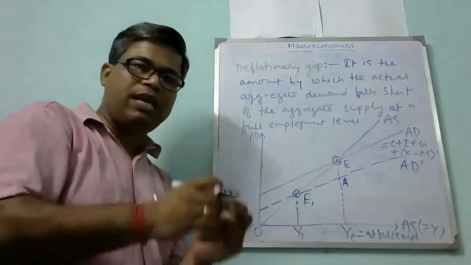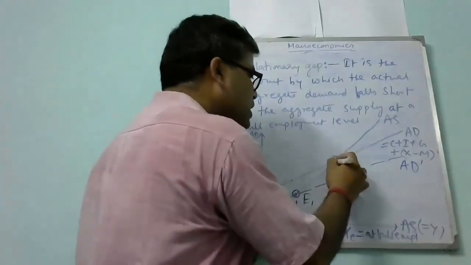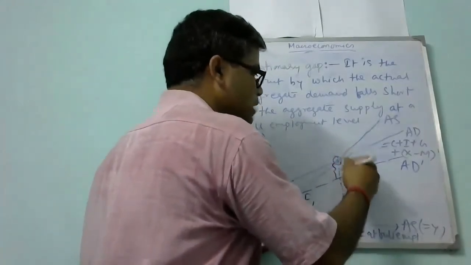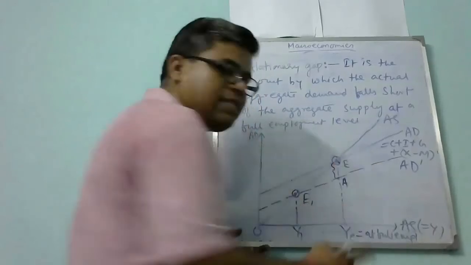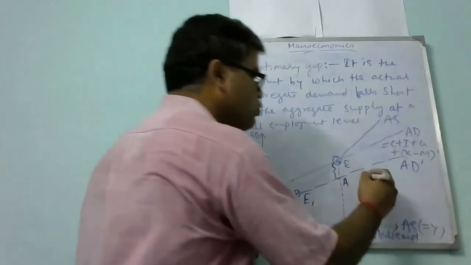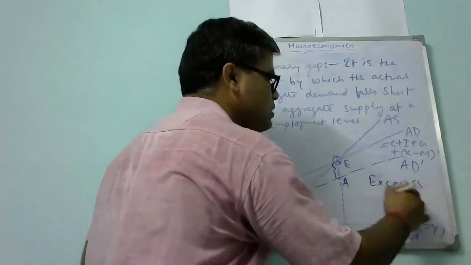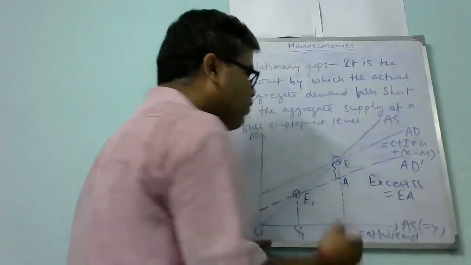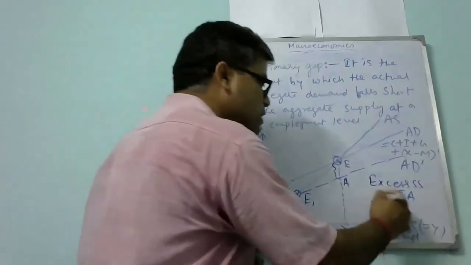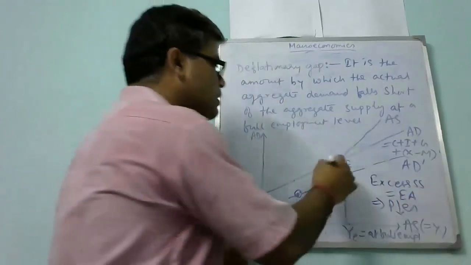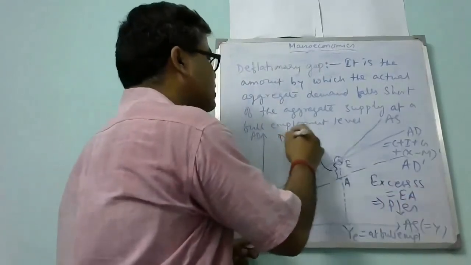So this much demand is less, and less demand means more supply. So excess supply is equal to AE amount. And for that, the price level of goods and services falls down, and this is called the deflationary gap.